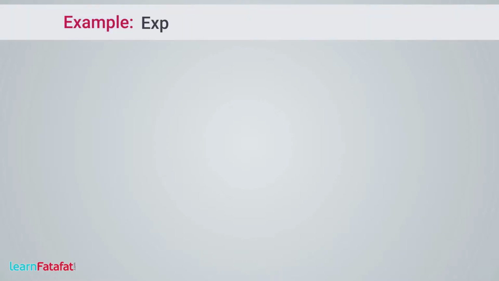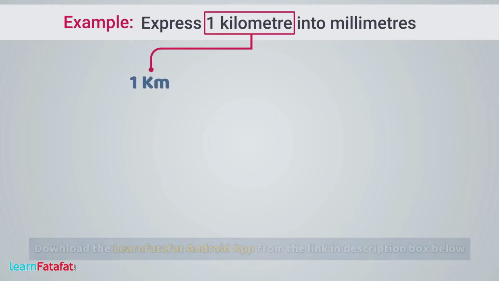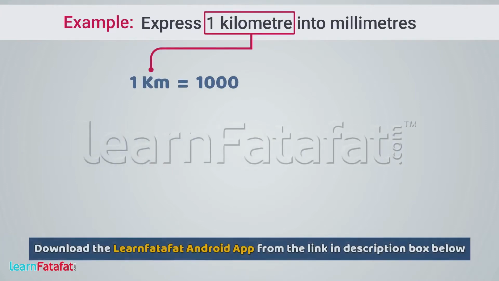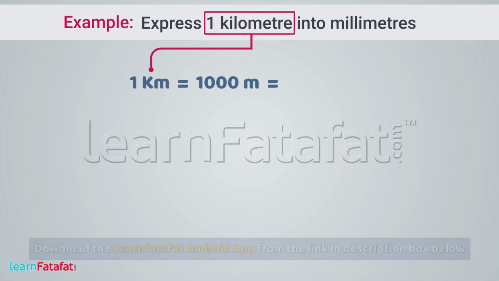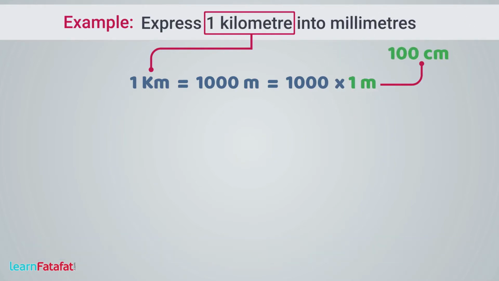Example: express 1 kilometer into millimeters. 1 kilometer is equal to 1000 meter, which is equal to 1000 multiplied by 1 meter. But 1 meter equals 100 centimeter.